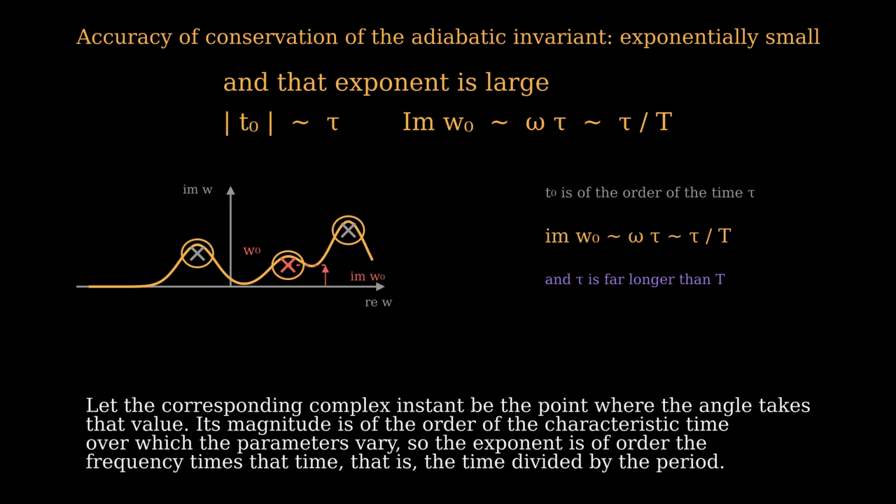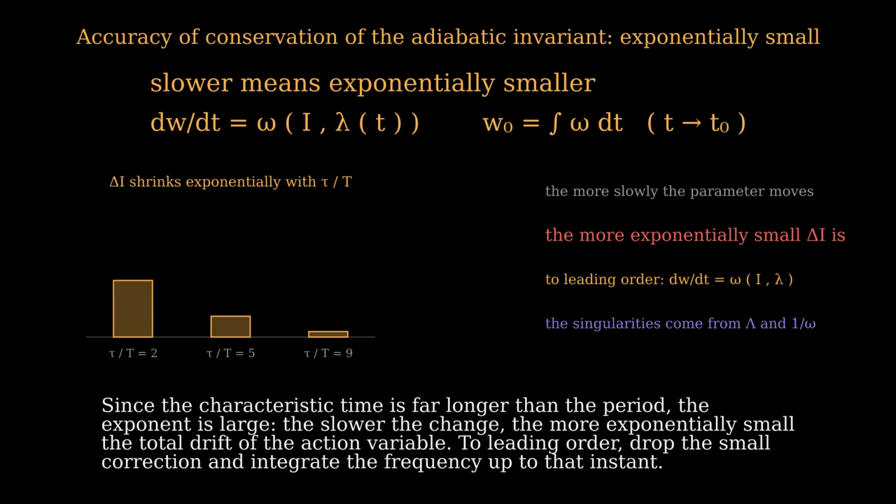Its magnitude is of the order of the characteristic time over which the parameters vary, so the exponent is of order the frequency times that time, that is, the time divided by the period. Since the characteristic time is far longer than the period, the exponent is large. The slower the change, the more exponentially small the total drift of the action variable. To leading order, drop the small correction and integrate the frequency up to that instant.